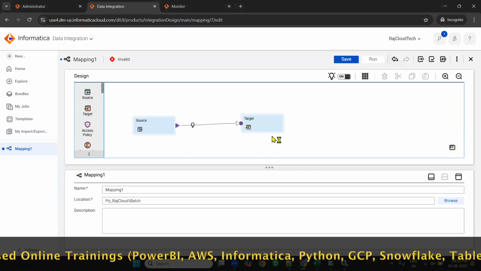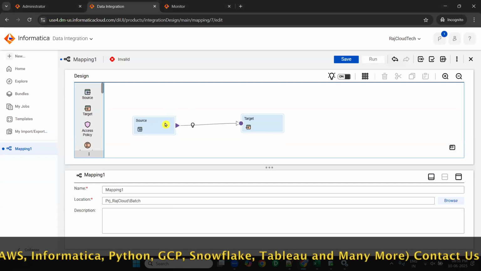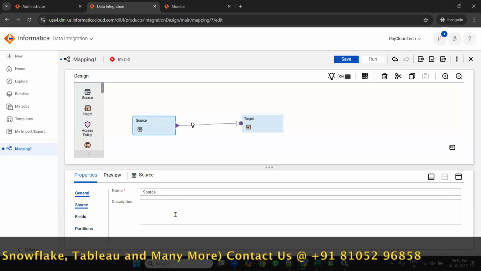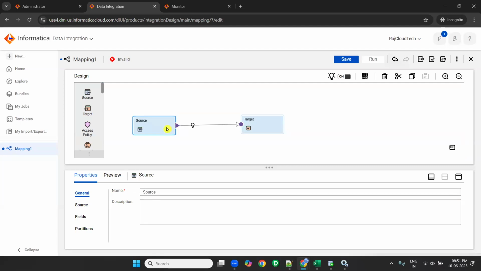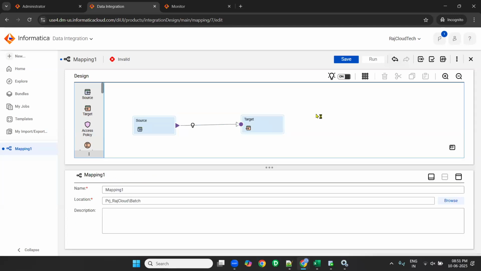If you select the mapping, properties will show here. If you select the source, properties will show here. If you select the target, properties will show here. When I select source, the blue border appears on the source. When I select the target, the blue border appears on the target. When I select the mapping, the blue border appears on the mapping. Now what to do first? Rename the mapping. So what is the mapping name? M underscore target table name. M underscore customers TGT. This is my mapping name.